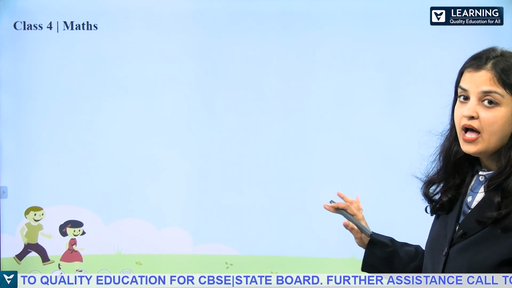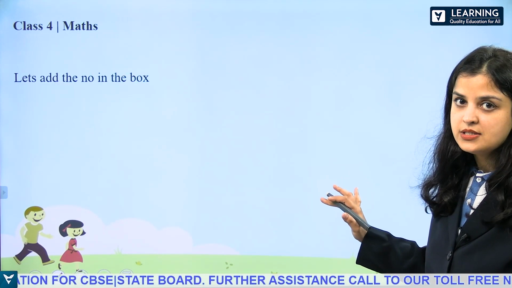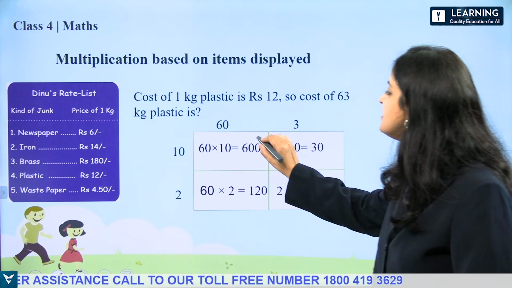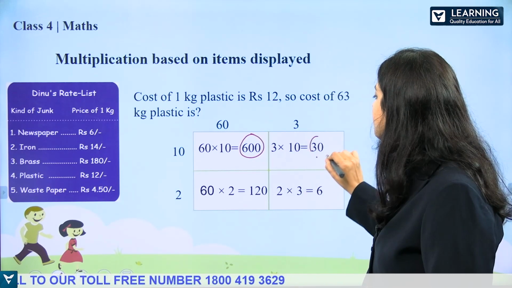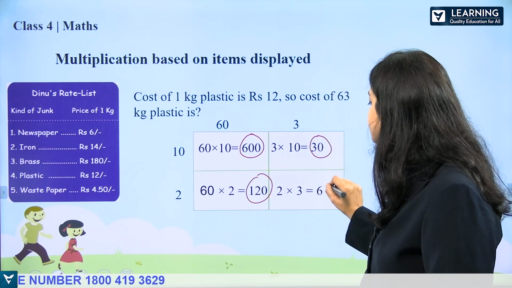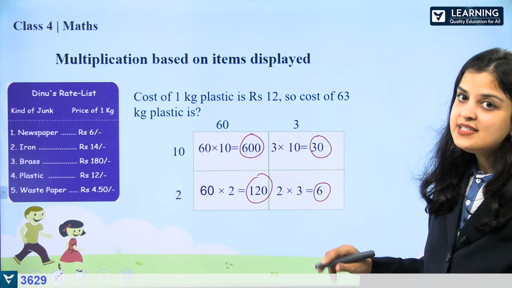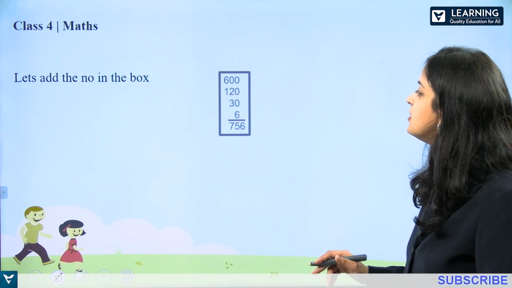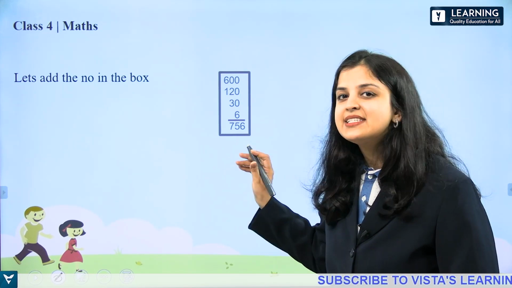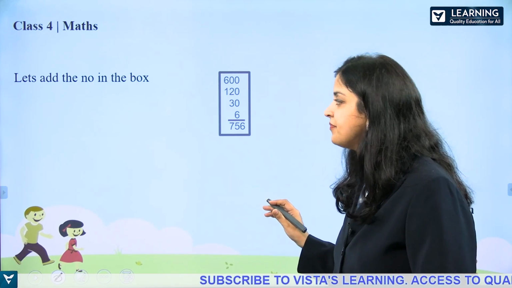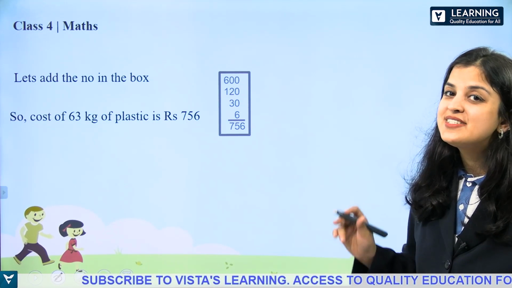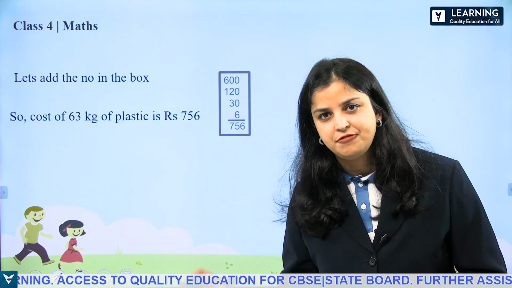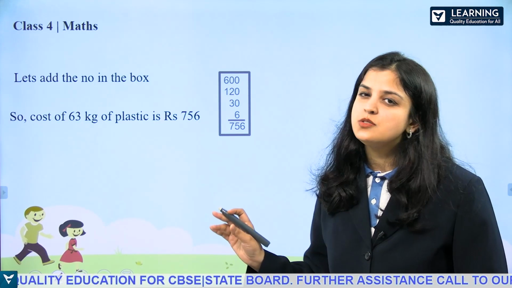Now we are going to add all the numbers in the box. The answers that we have got here, 630, 120 and 6. These answers we are going to add and find out the total answer. So total we will get as 756, right? So cost of 63 kg of plastic is rupees 756. This method is very easy.